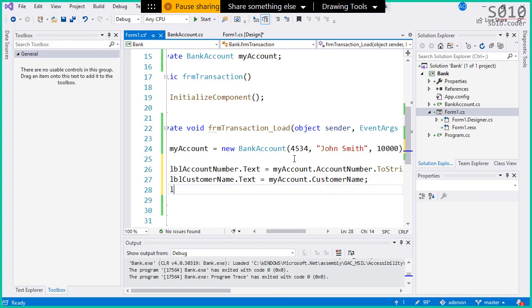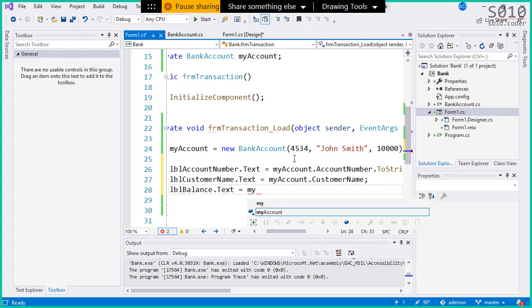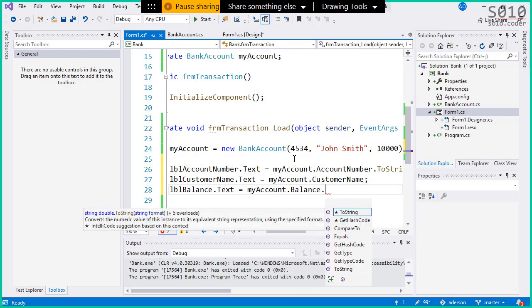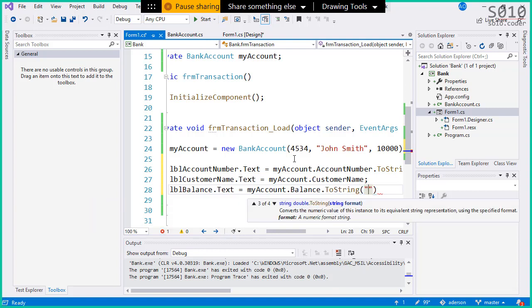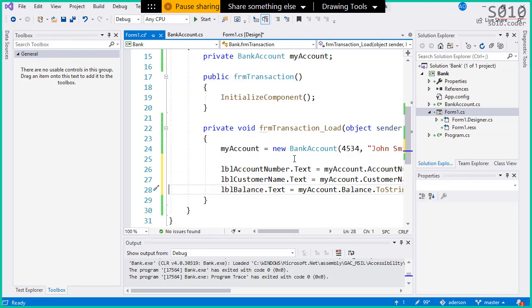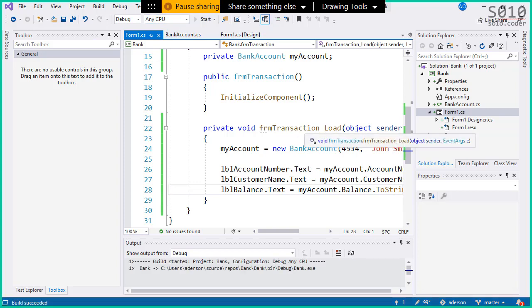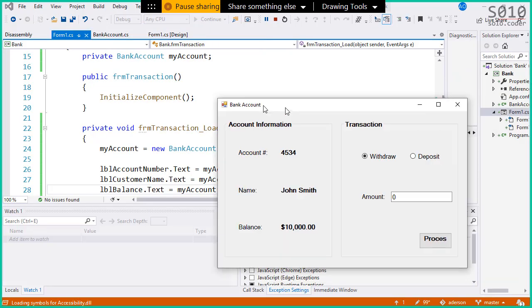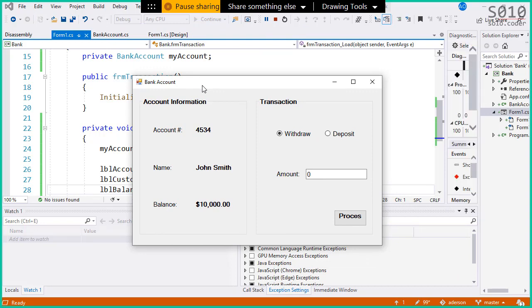And last one, lblBalance.Text equals myAccount.Balance. But let's convert this to string because it's a double right now, and let's format this value as currency. So let's use the currency format there. With this, we should be able to run and have our object created. And here we have it. Very simple. So we have account number, name, and balance here.